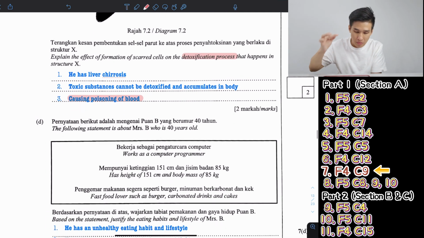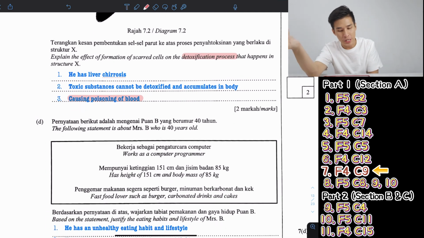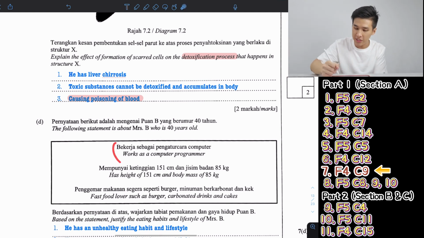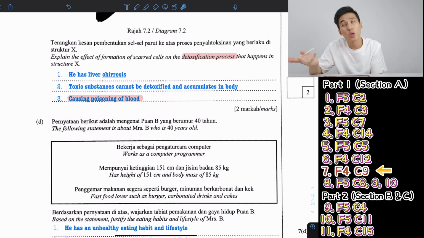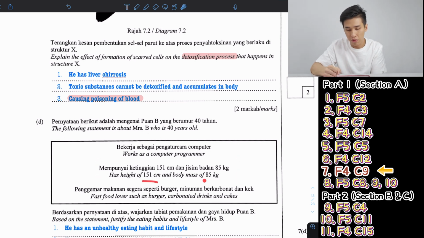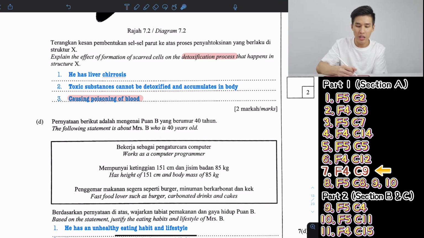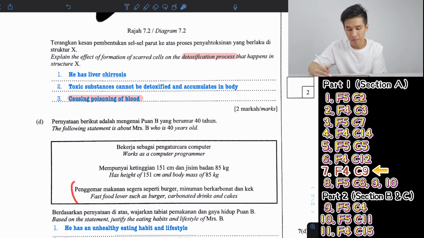Okay, next question. The following statement is about Mrs. B, who is 40 years old. So the lifestyle here is computer programmer. So computer programmers don't really move a lot. He's like a typical office worker. Height of 151 cm and a mass of 85 kg. That's obviously overweight. Fast food lover such as burger, carbonated drinks, and cake. So this is definitely the easiest one to explain. Also, no matter who you are, this is no good, right?